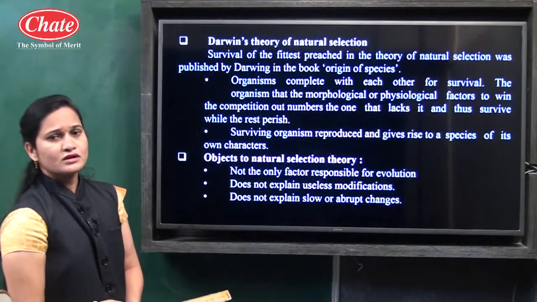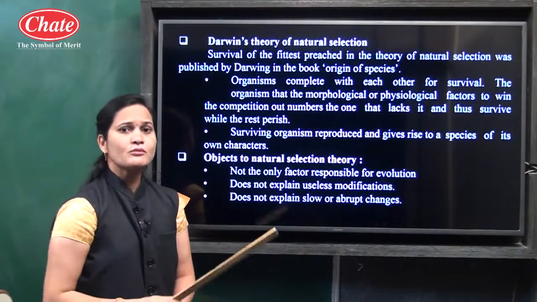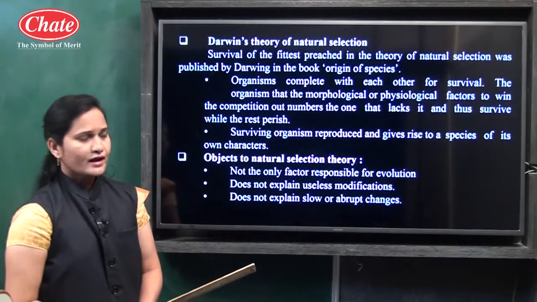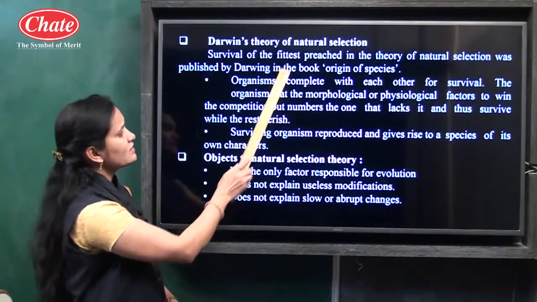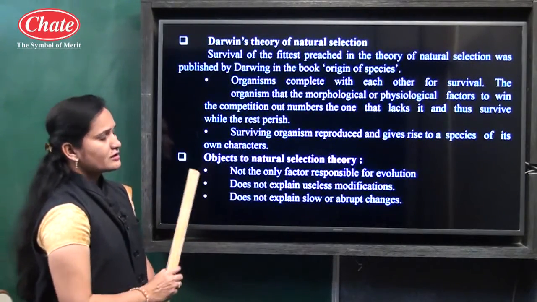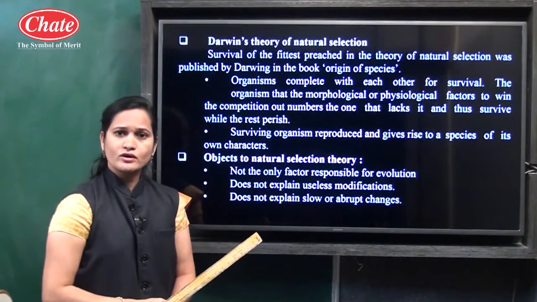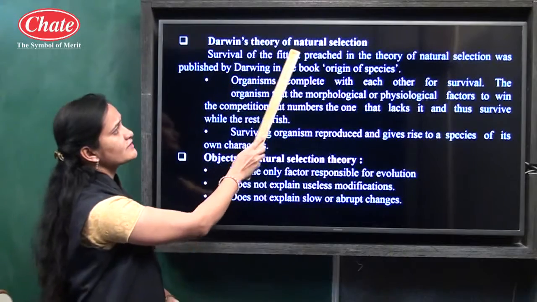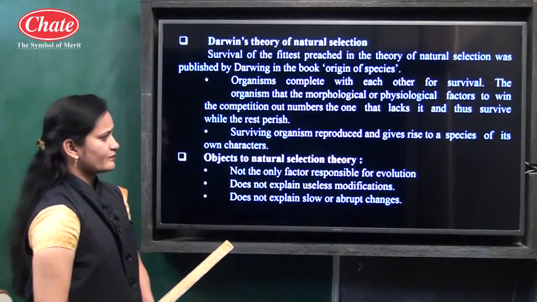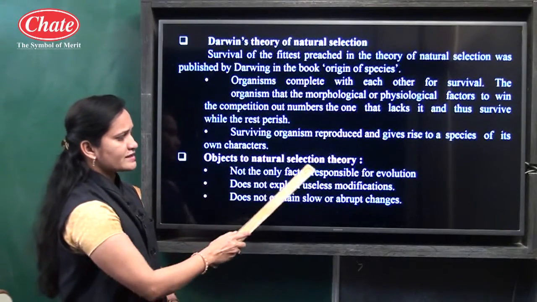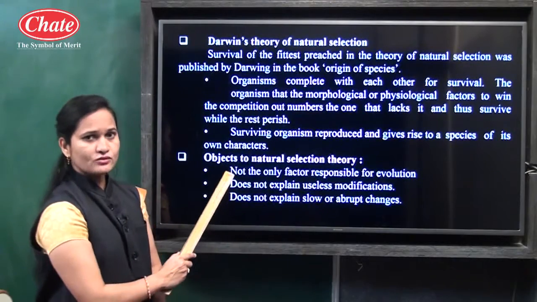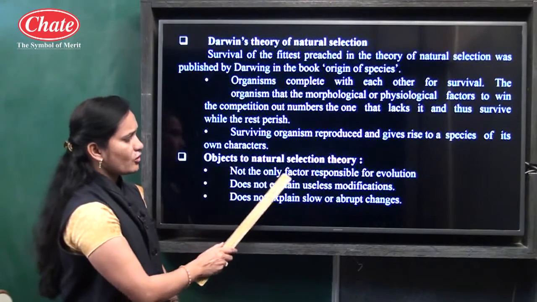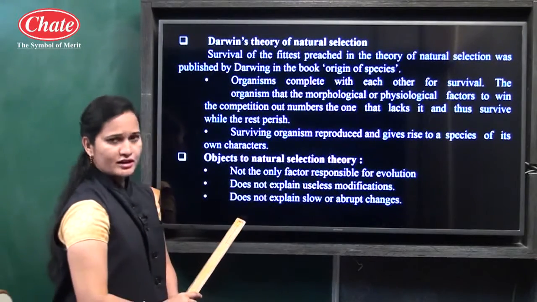It means the living organism which shows modification is the one that can survive in the environment, and therefore the name given is natural selection. It means nature selects only those organisms which are fit to live. Therefore the name given is Darwin's theory of natural selection. There are some objections to the natural selection theory. Now let us see which objections there are. This theory is not the only factor responsible for evolution.